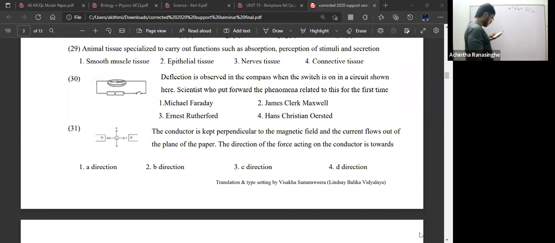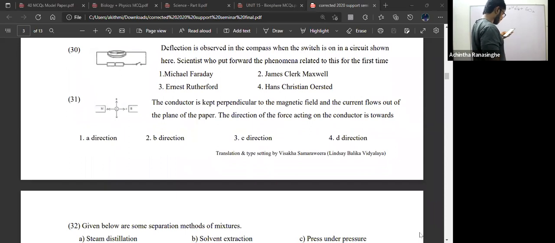Question number 30. Deflection is observed in the compass when the switch is on in a circuit shown here. Scientists who put forward the phenomena related to this for the first time. What is the scientist now?